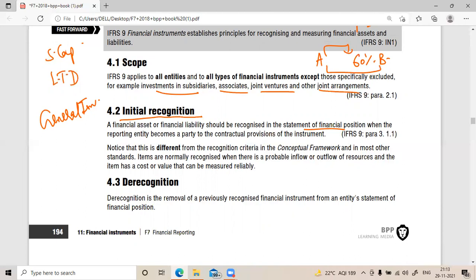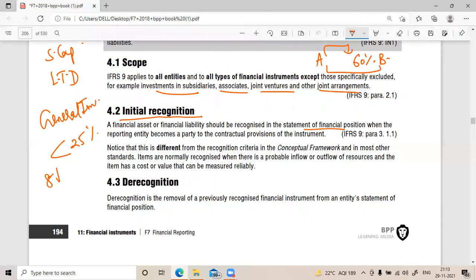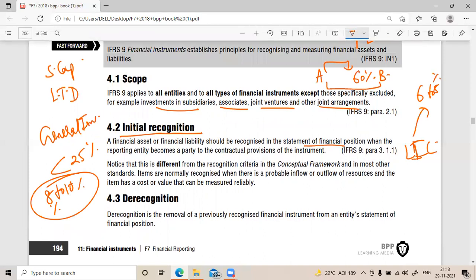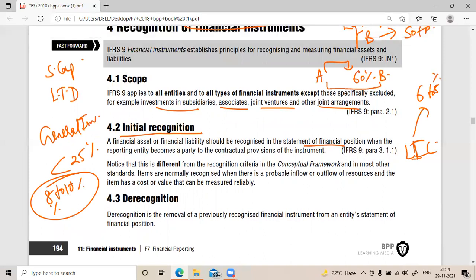We are speaking about investments which are less than 25%, not of associate category either. These are like 8 to 10% investments that some company makes in another company, like LIC. LIC is a very big company and they invest in various companies, taking 6 to 8% stakes. So these are general investments. We are speaking about these kinds of investments in this chapter. Okay. Yes, sir.